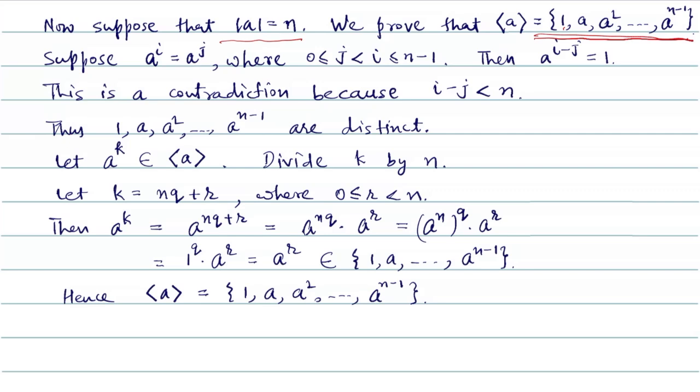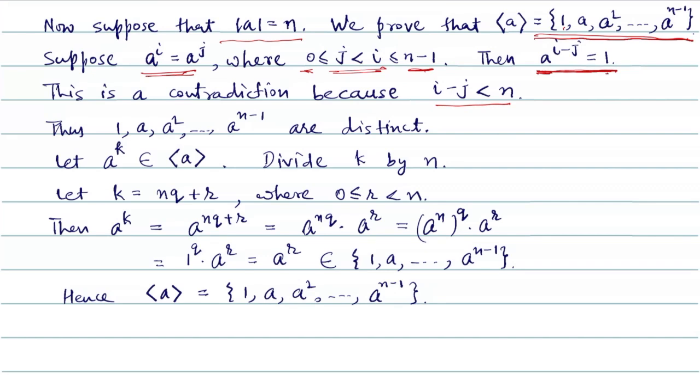So suppose a to the i is equal to a to the j, where i and j both are between 0 and n minus 1, and they are distinct. So we are assuming j is less than i. So a to the i equal to a to the j will imply that a to the power i minus j is 1, but i minus j is strictly less than n, and because the order of a is n, this is a contradiction, because no positive power of a less than n can be 1.